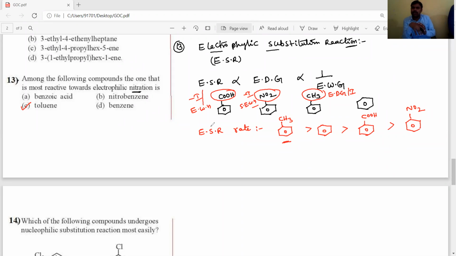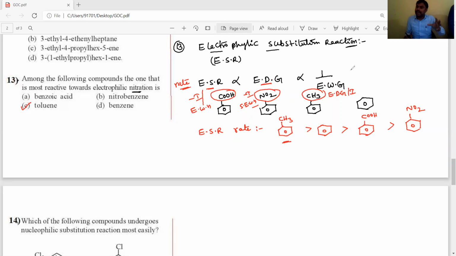If the aromatic compound has a substituent like COOH, NO2, CH3 or a halogen, then the rate depends on the nature of the substituent: directly proportional to electron donating groups and inversely proportional to electron withdrawing groups.